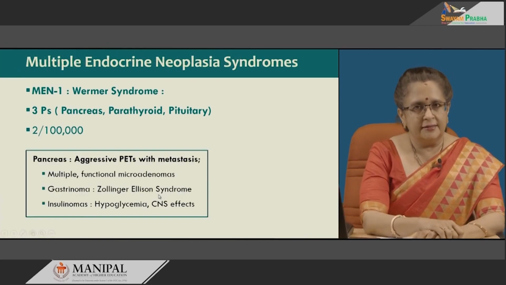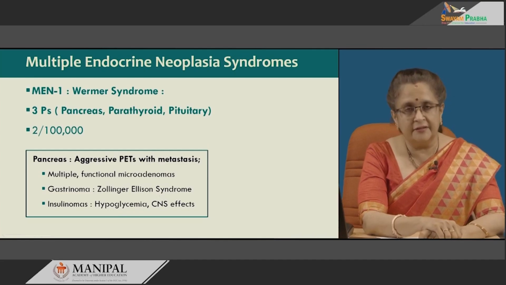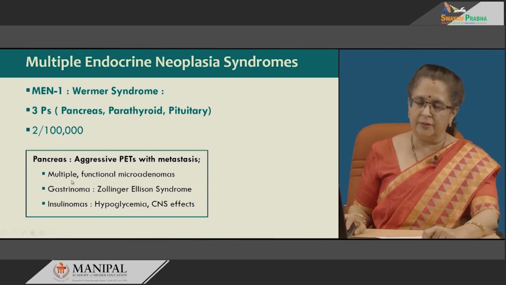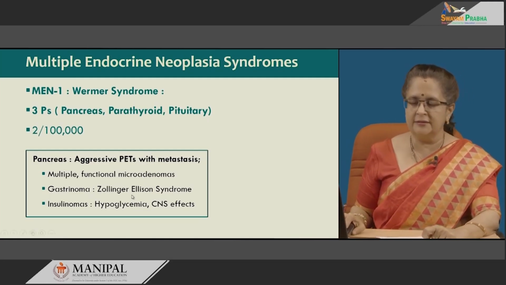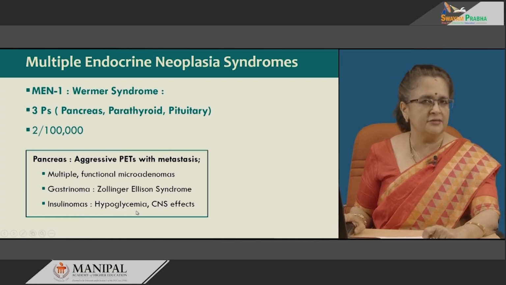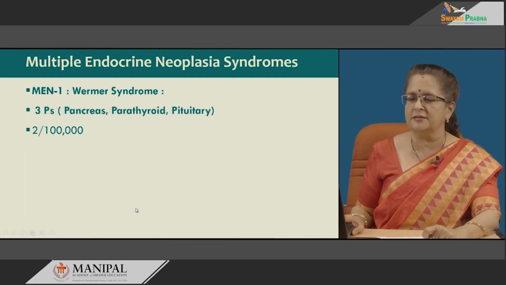The pancreas is characterized by aggressive pancreatic endocrine tumors which present with metastasis. You get multiple functional microadenomas. Most characteristically are 2 types, that is the gastrinoma and insulinoma. Gastrinoma produces Zollinger-Ellison syndrome. Insulinomas are responsible for hypoglycemia as well as for CNS manifestations.